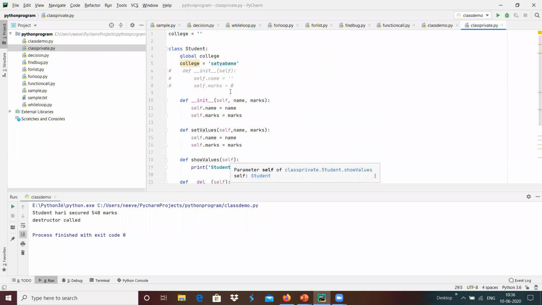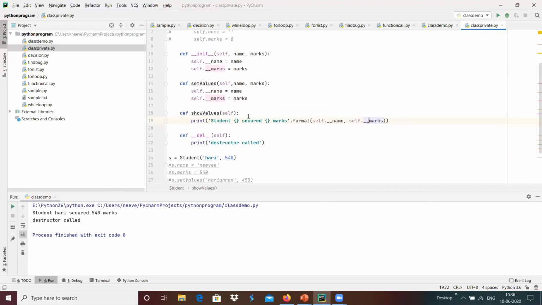Here, instead of having the name, I'm going to create a variable with a double underscore, so that this variable will be a private variable over here. Double underscore name and double underscore marks, and in a similar way I'm going to use double underscore name and double underscore marks over here.